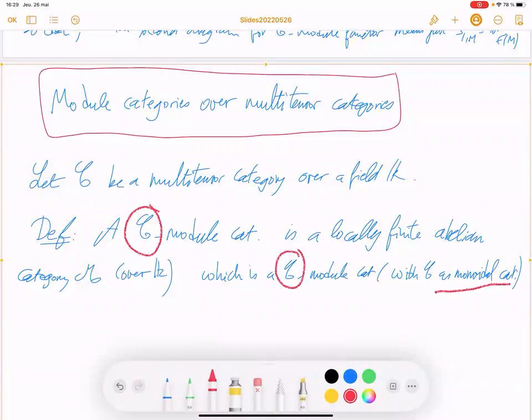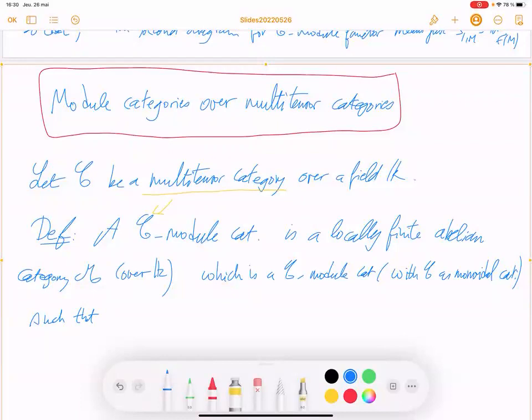So you have the previous definition when C is assumed to be a monoidal category, plus some extra property, such that